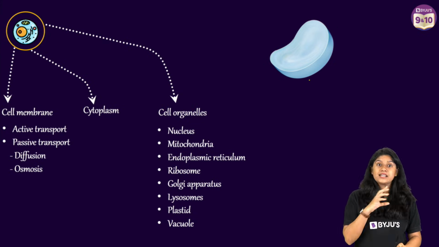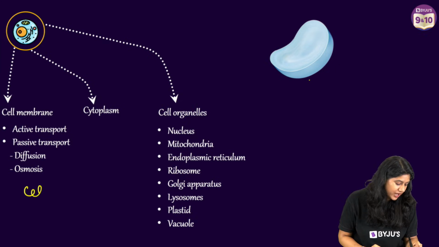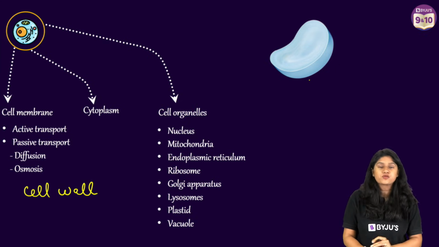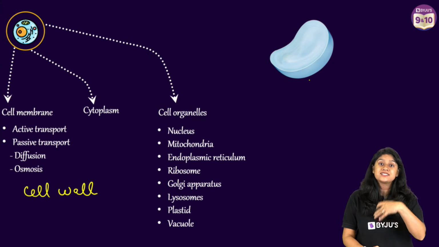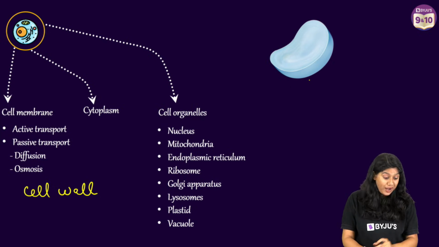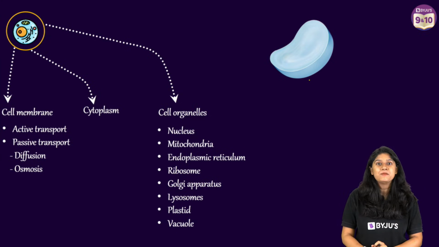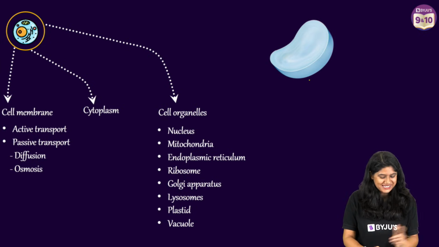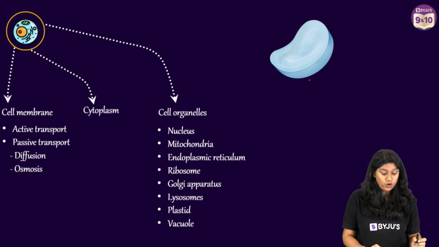Then moving further, let's talk about one of the important parts that we have, that is the cell wall. The cell wall is freely permeable. That means that it allows all the molecules to pass through it. Cell wall is very much rigid, provides the rigidity to the plant cells, and cell wall is only present in the plant cells and not in the animal cells. So that's all about the important organelles.